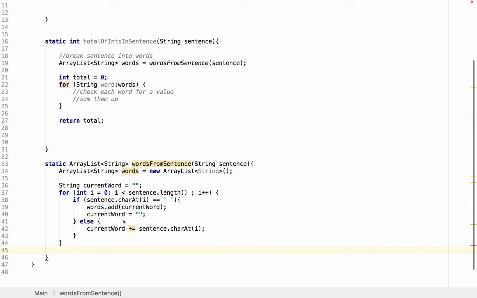Finally, we need to check if we've got to the end. Obviously, if the last character is not a space, we wouldn't be adding that final word to our array.